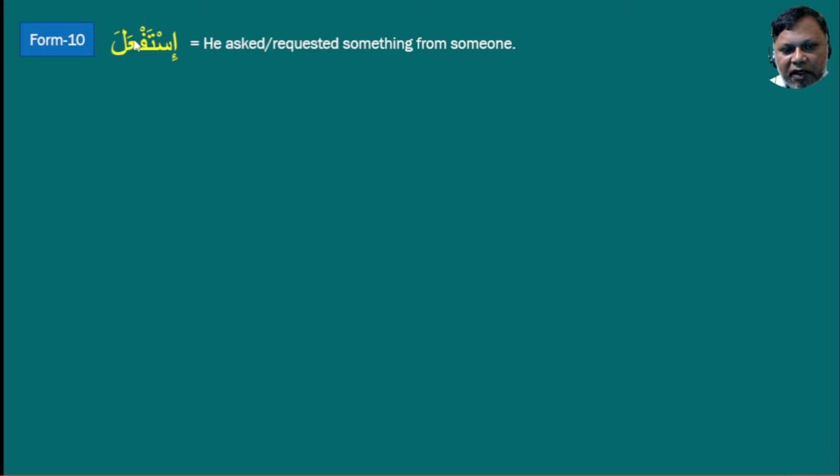Now, before going to the main discussion point of the istafala pattern, form 10 verb, we need to remind ourselves of the basic verb conjugation, because you may forget. So I am just revising to understand clearly about this form 10 verb. This is the basic pattern of the conjugation of the verb fa'ala. This means he did. Fa'ala is the starting point of conjugating the three root letters, which is the past tense, meaning he did. Now what will be the present tense?